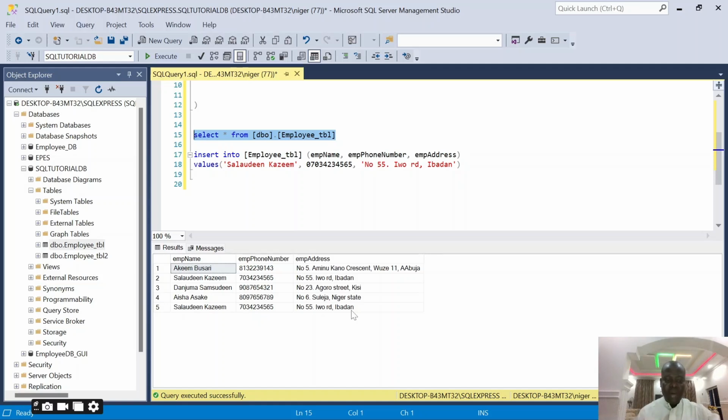The problem here now is, if I want to remove this Salaudin from this table, if I use DELETE and I say delete Salaudin from the table, it's going to delete both Salaudins, and I should be able to differentiate the particular one that I want to delete.